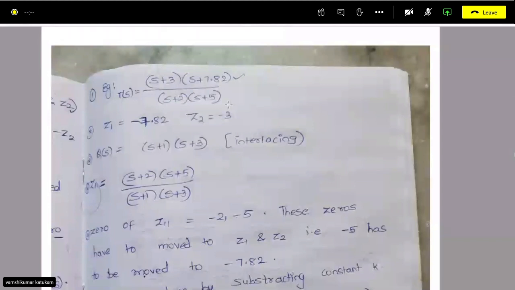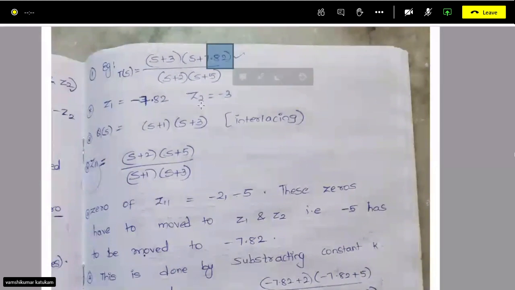Let's see what the two zeros are. Z1 is minus 7.82 and Z2 is minus 3. One zero is minus 3, one zero is minus 7.82. This is by looking at the real poles and real zeros.